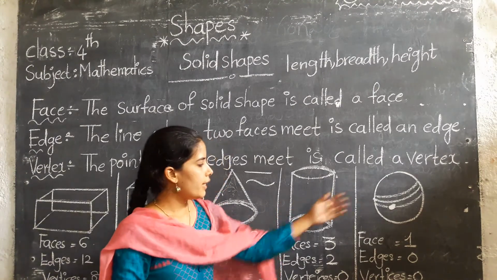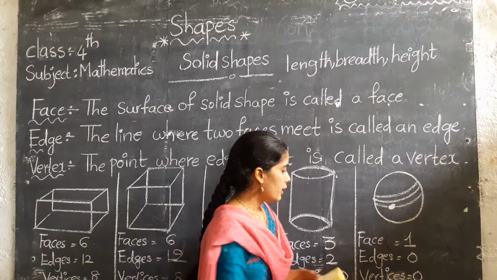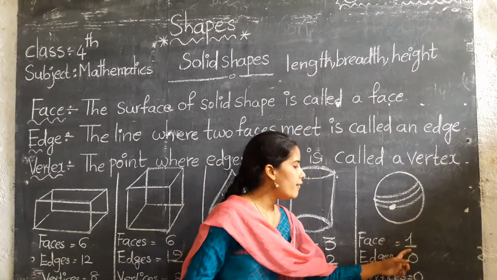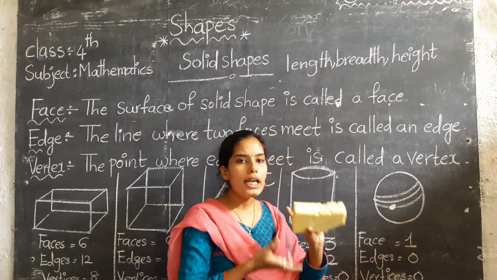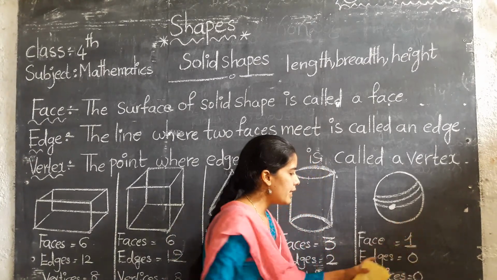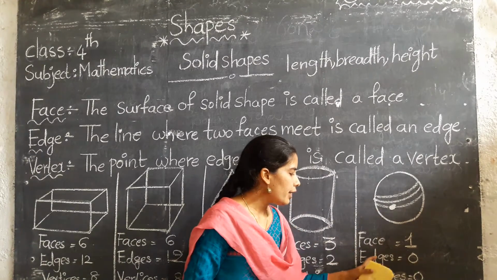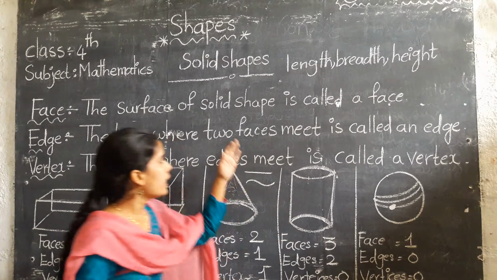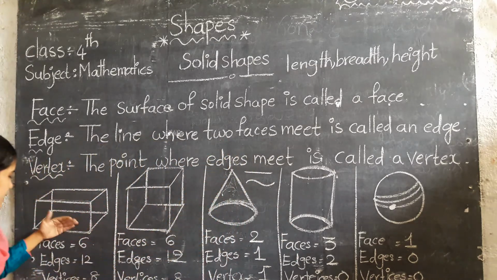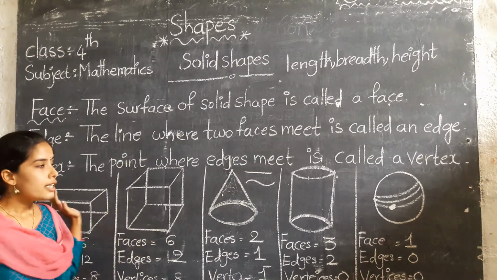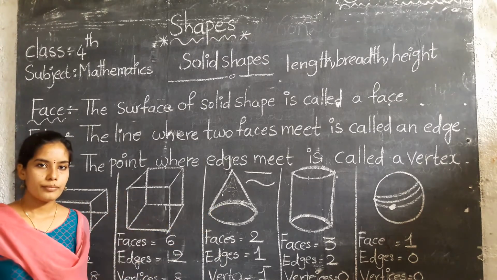Okay. And the last one is sphere. In this, how many faces are there? Only one. That one face is totally a curved face. Okay. And in the sphere, we don't have any edges or any vertices. Okay children, in the class we discussed how many faces, how many edges, how many vertices there are in these solid shapes.